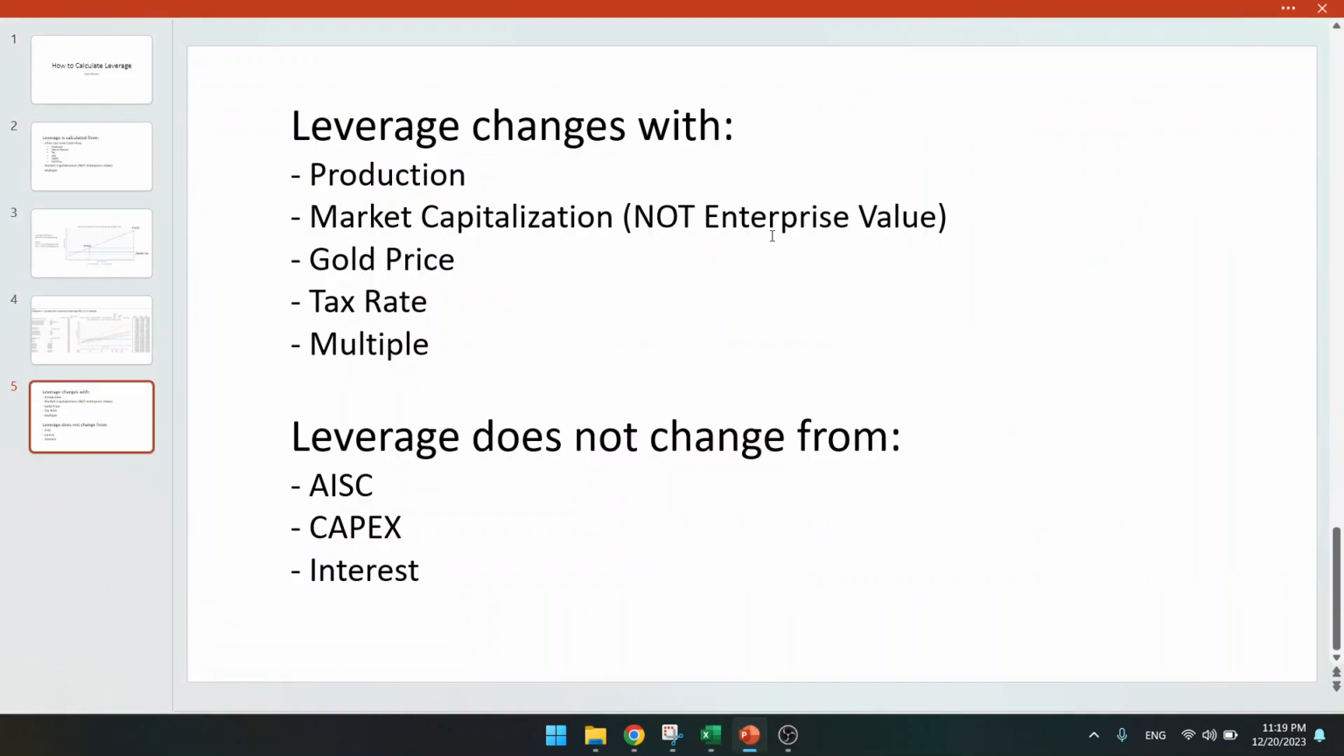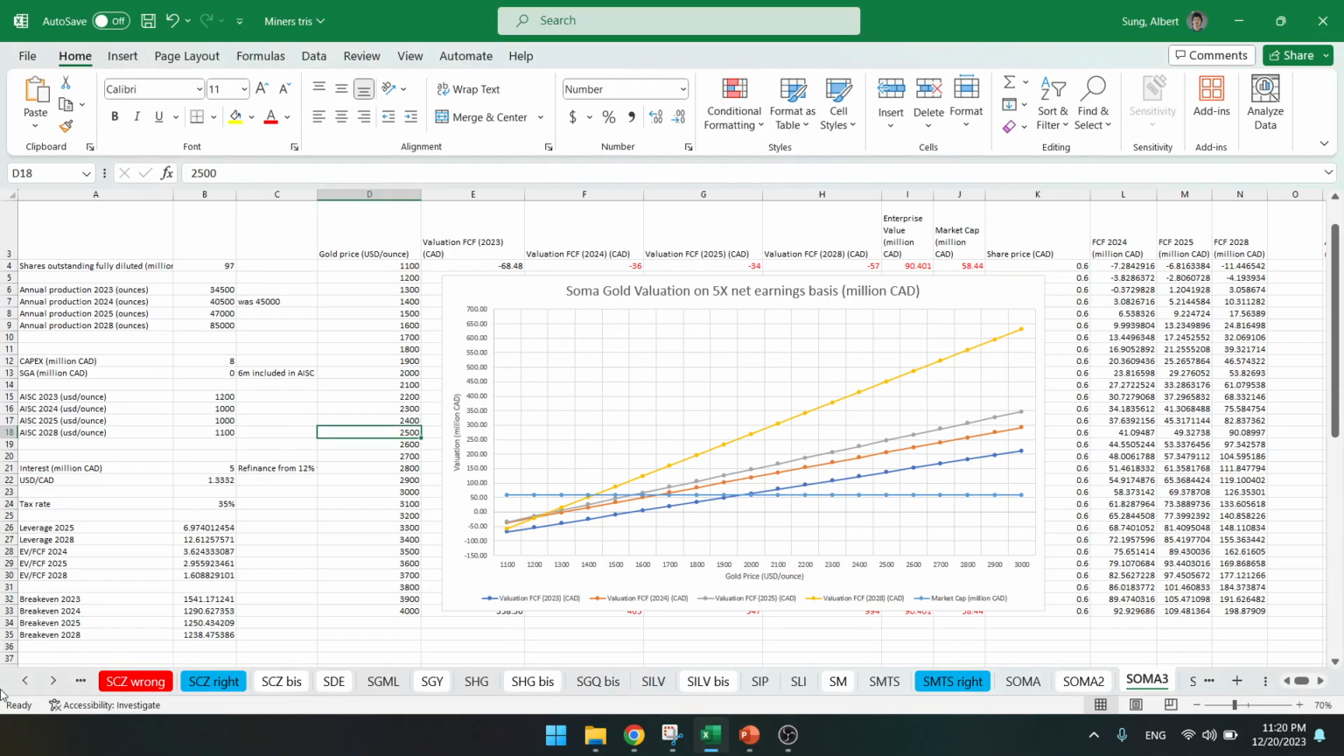To summarize, leverage changes with production. Higher production gives more leverage. Market cap, if market cap goes up, the leverage goes down. So take that into account. If you have a company and it goes up, your leverage is going to go down. So please find another company. If something goes up, for example,